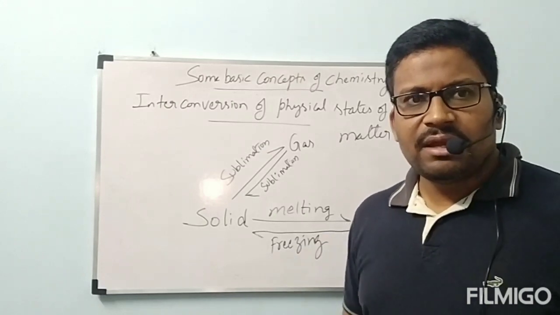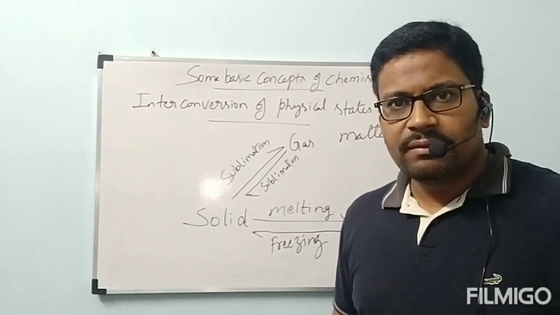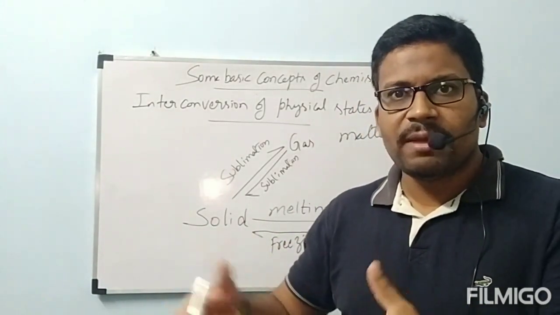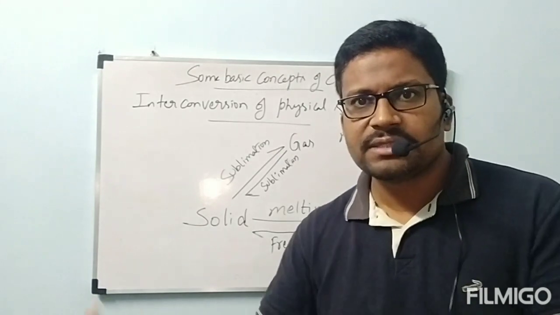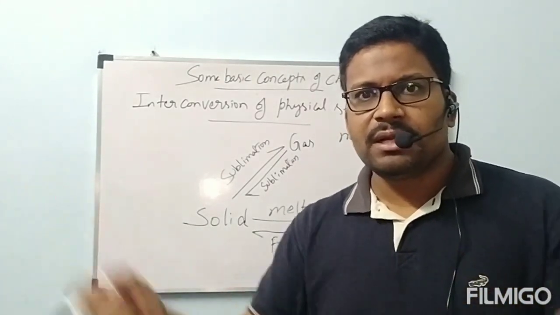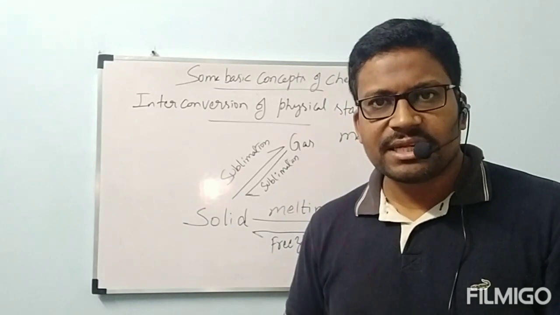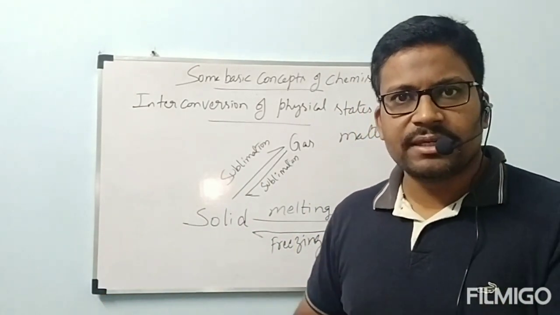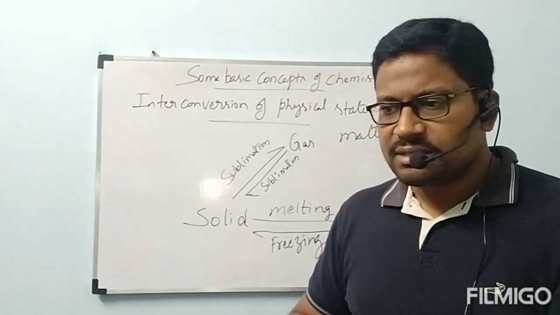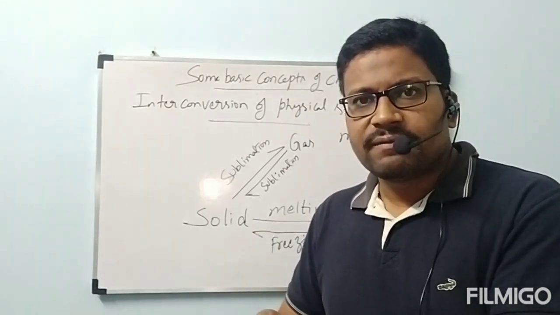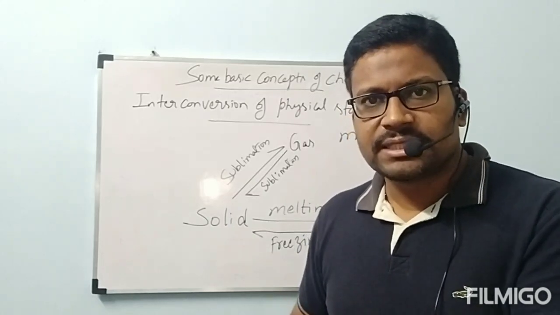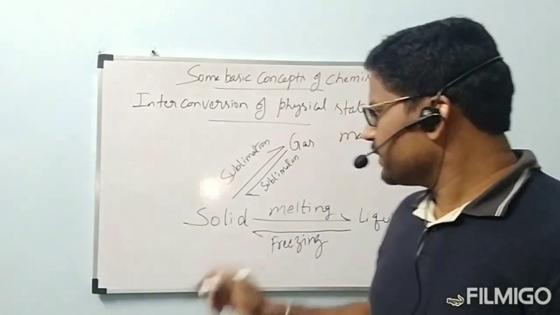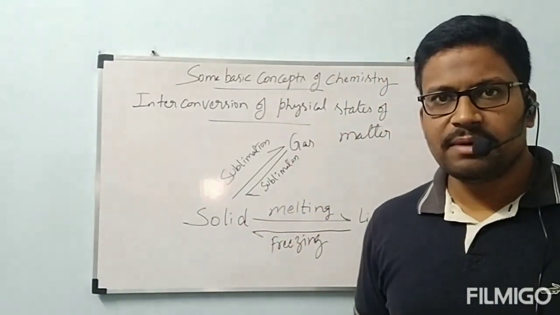This one easily I will say: in cinema movies, if they want to give a foam effect, from below they will release one gas. Like a foam, it will be coming out. The gas is nothing but carbon dioxide. Normally they carry that carbon dioxide in the form of solid state. That is called dry ice. Simply if they apply pressure, that solid will be converted directly to gas. Immediately it is converted to carbon dioxide and comes out in the form of gas. That conversion, solid to gas, is called sublimation.